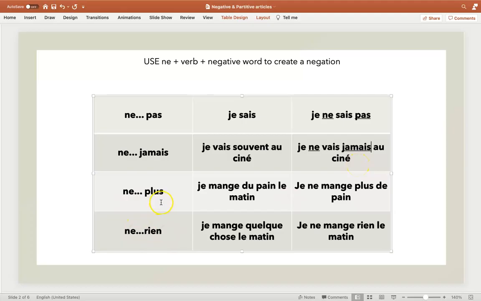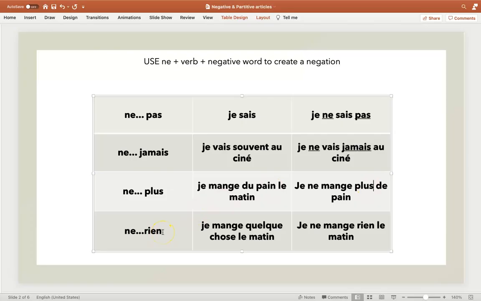Ne plus means no longer. Je mange du pain le matin. I eat bread in the morning. Now, I could say I don't eat bread in the morning, which would be je ne mange pas de pain le matin. But what if I want to say I don't eat bread anymore? No more, no longer. Then I have to use plus instead of pas. Je ne mange plus de pain. I don't eat bread anymore.